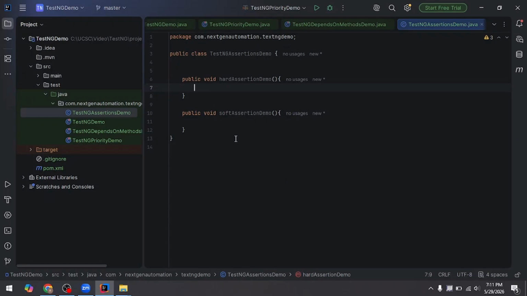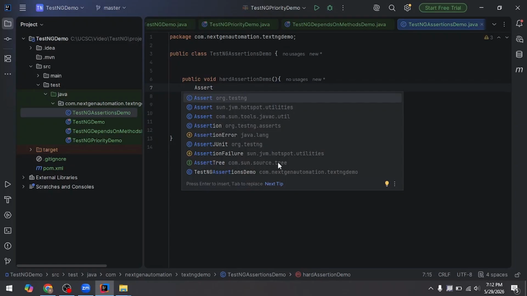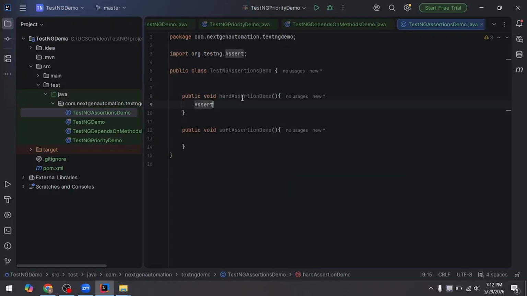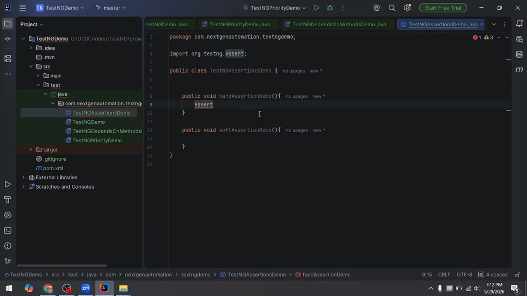Now we will see how to do a hard assertion. Always think of assertions as looking for the expected result and the actual result. Does the expected result tally with the actual result or not? We can just use Assert, which comes from org.testng. Here you can see the first one, take it, and the import also appears here.